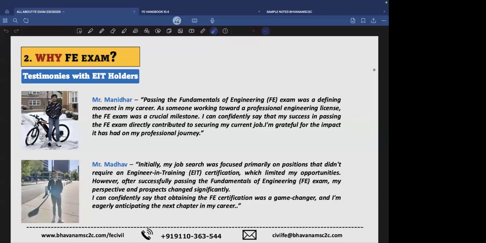job role which you are dreaming of, you can easily jump into that field and excel in it without any issues. So I recommend students who are in their master's, or even those who are in the initial stages of their career, definitely go for FE, and after cracking the FE, then start preparing for the PE too.